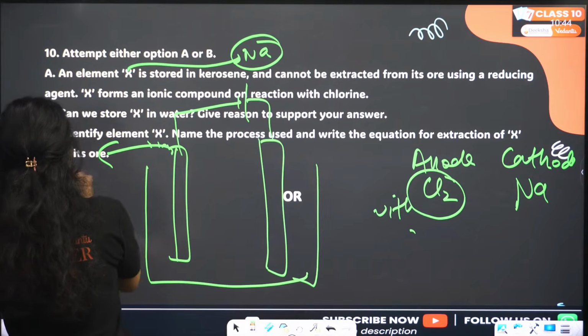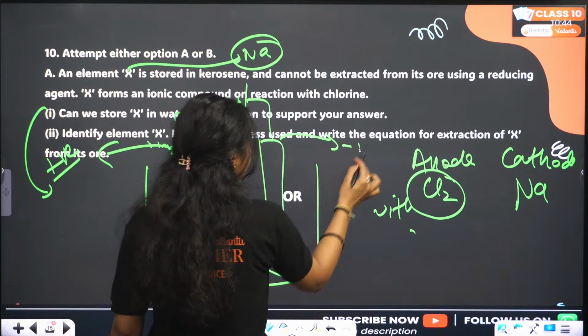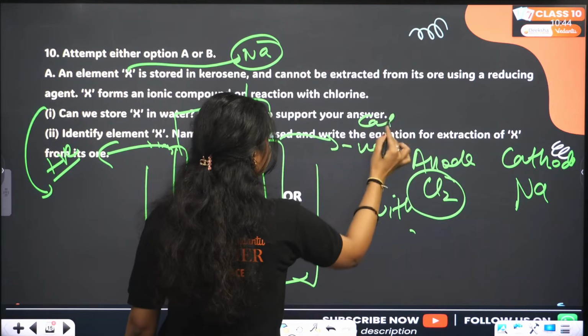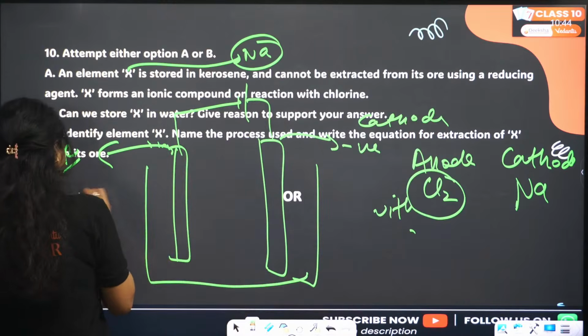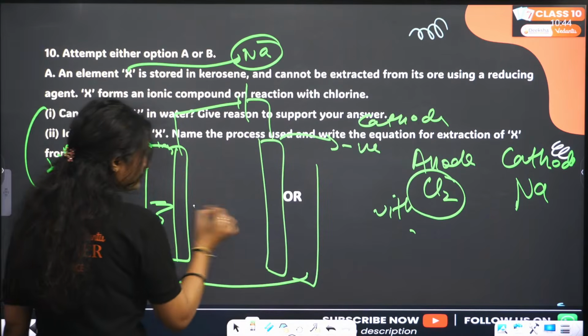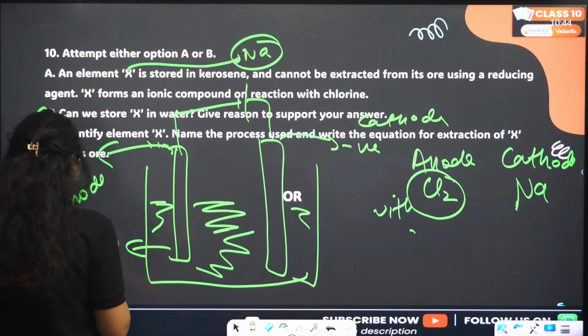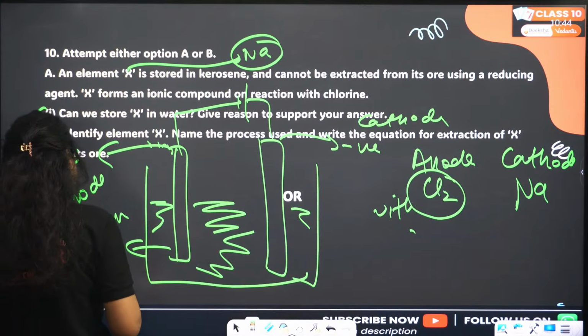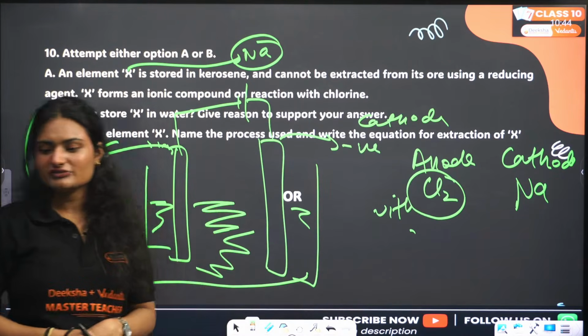Anode is positively charged, cathode is negatively charged. Then we have a sodium chloride solution, molten sodium chloride actually. So what happens when you pass electricity through it? What will happen?